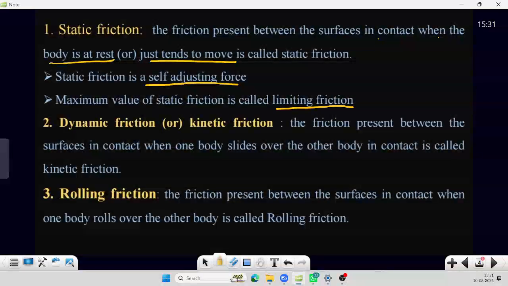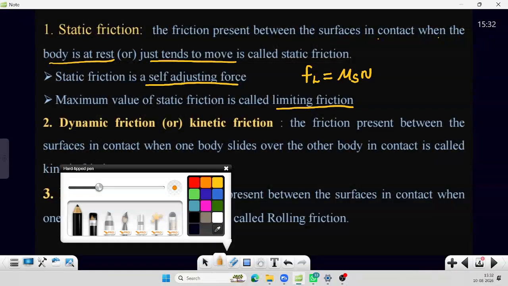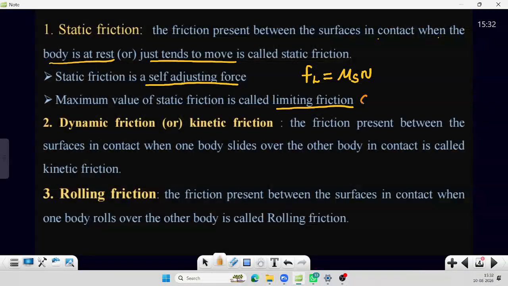The limiting friction formula is equal to mu s into N, where N is the normal reaction and mu s is the coefficient of static friction.